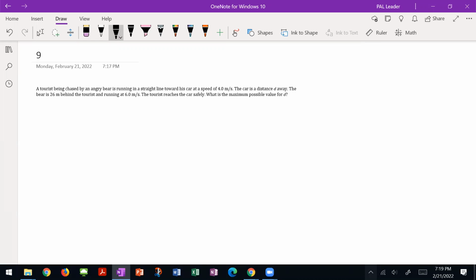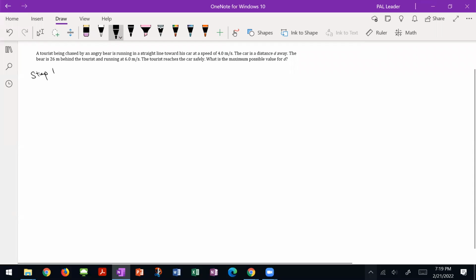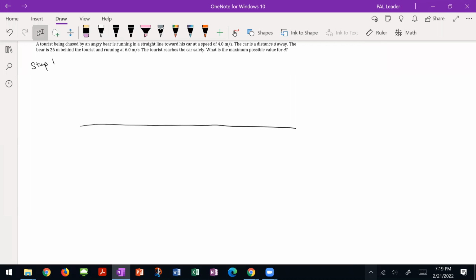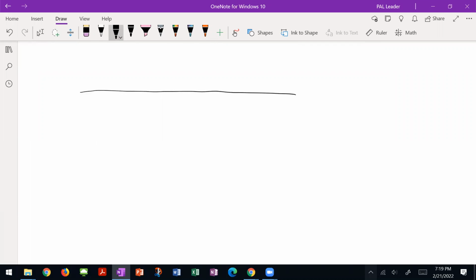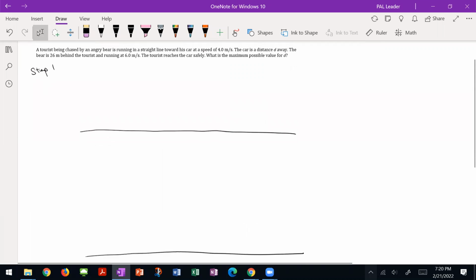So we need to draw a picture, like always. But I am actually going to draw 2 pictures. And you just kind of have to know when you have to draw 2 pictures. And this is the instance where you want to. It's hard to distinguish that, but okay.